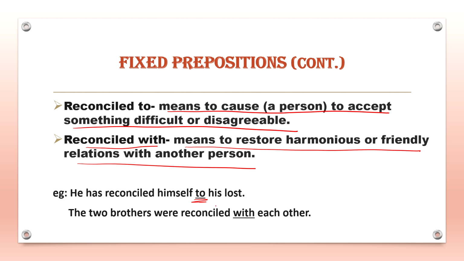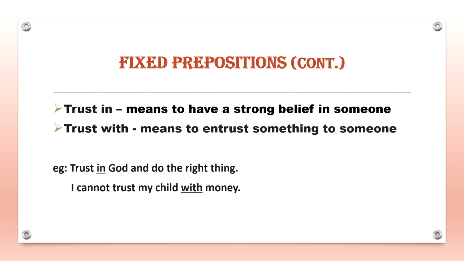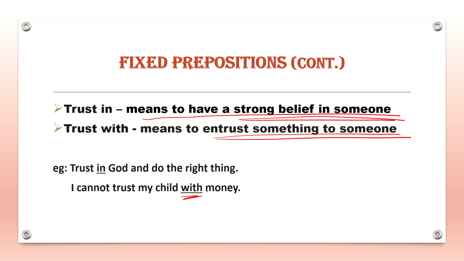The two brothers were reconciled with each other. Now, next is trust. Trust in means to have a strong belief in someone, whereas trust with means to entrust something to someone. For example, trust in God and do the right thing. Another example, I cannot trust my child with money.